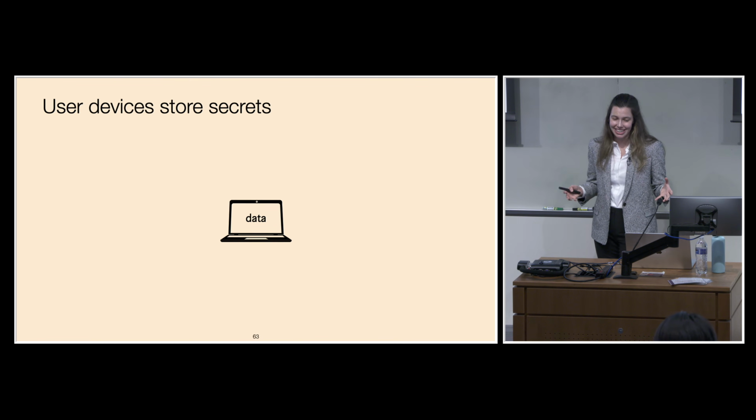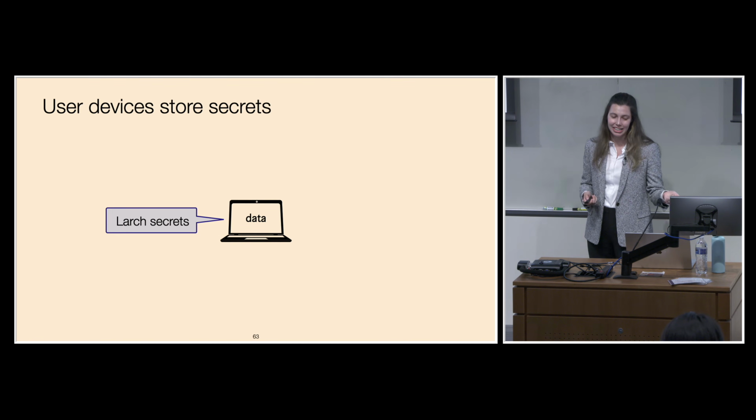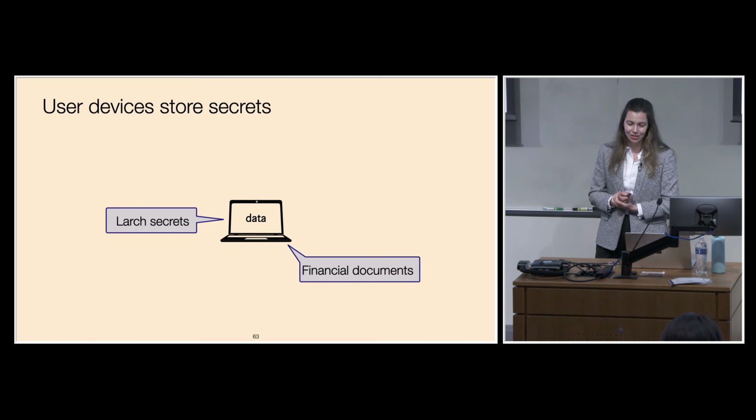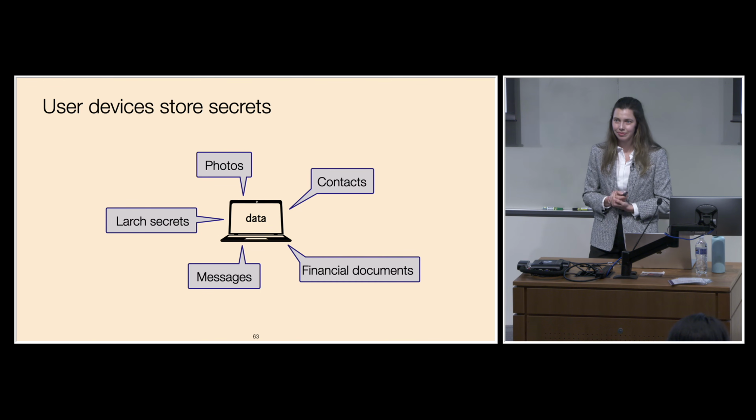So user devices today store secrets. For example, they store the secrets in Signal, so half of the signing key along with the encryption key. But they also store all kinds of other sensitive information, like our financial documents, photos, messages, and contacts. And all of this information should remain hidden from servers.